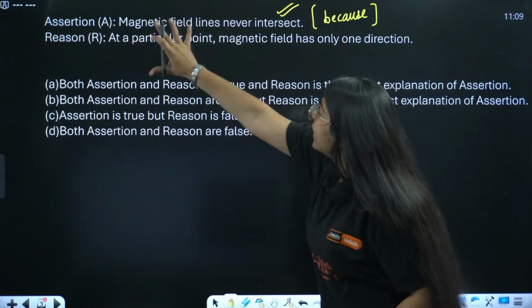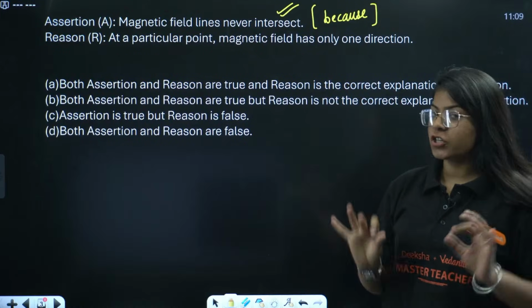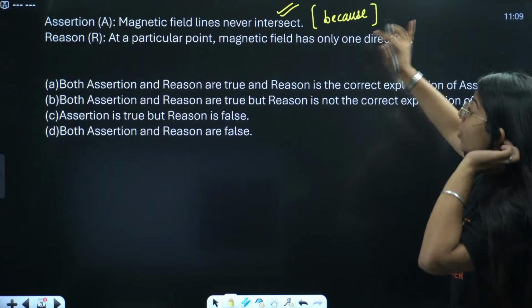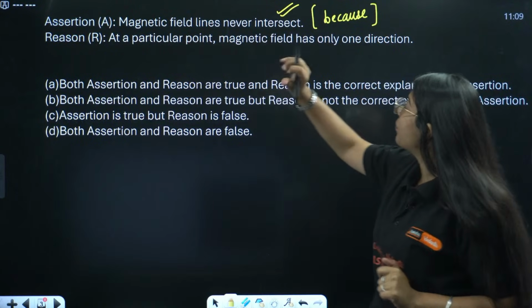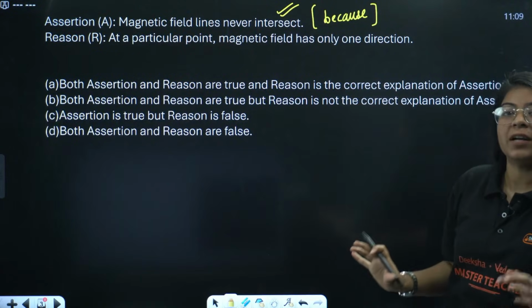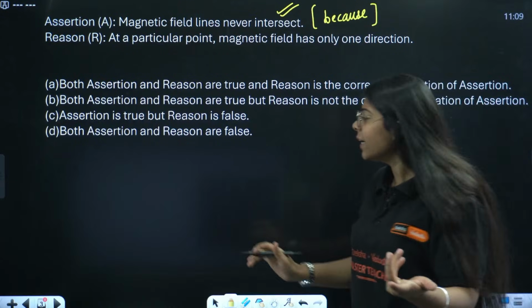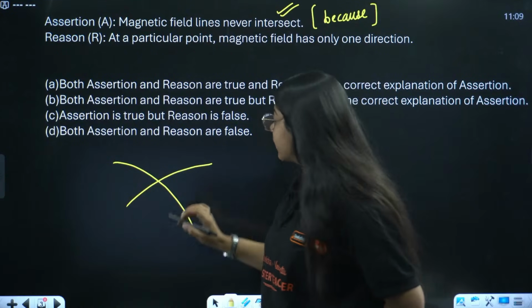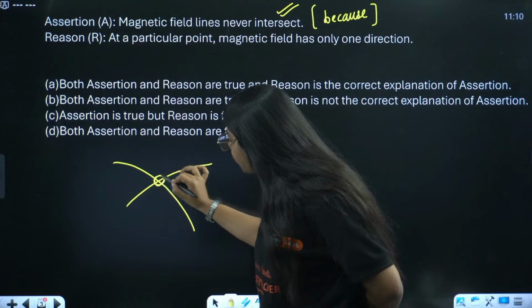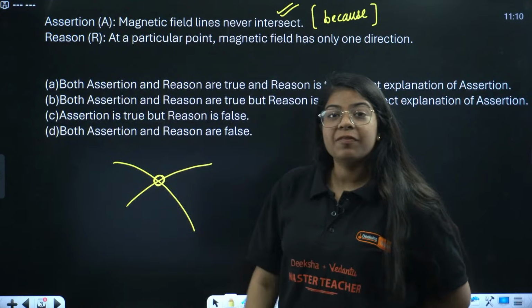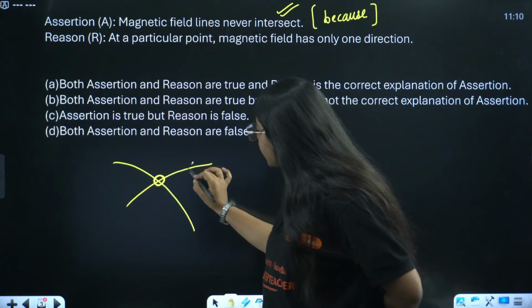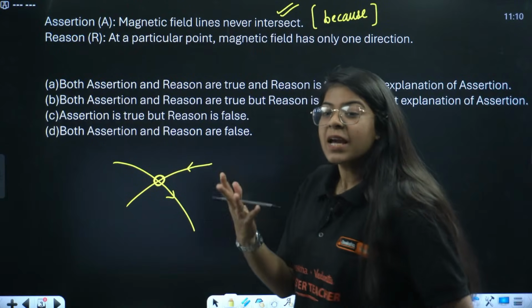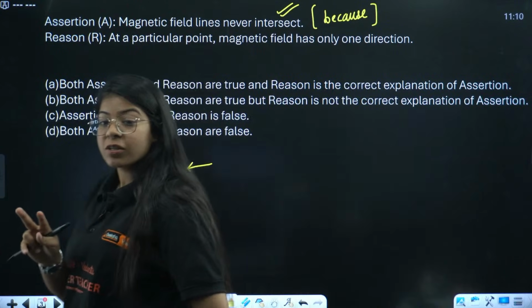See, magnetic field lines never intersect. The assertion is true. We know that very basic statement, right? Because at a particular point, magnetic field has only one direction. We know, right? See, what we studied is that if magnetic field lines are getting intersected, that means at that particular point, both of these fields will have two tangents. If they have two tangents, that means they have two directions.